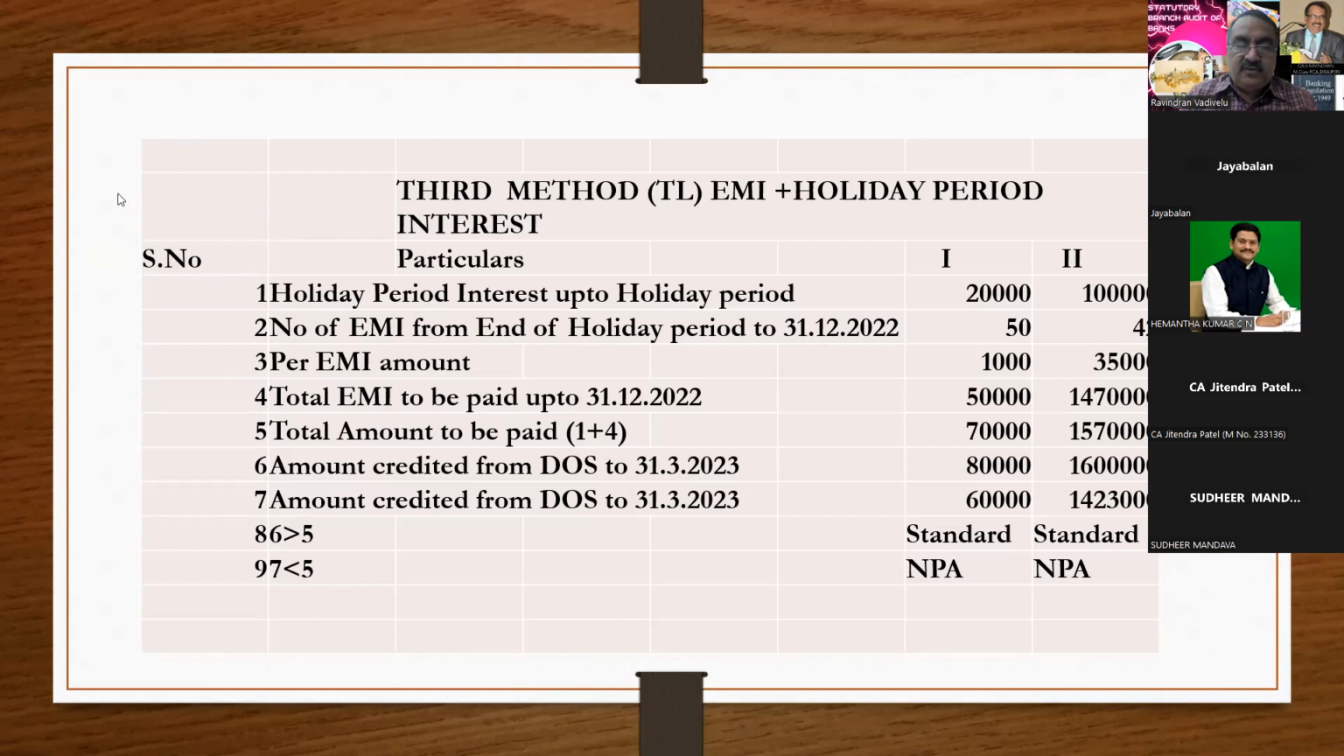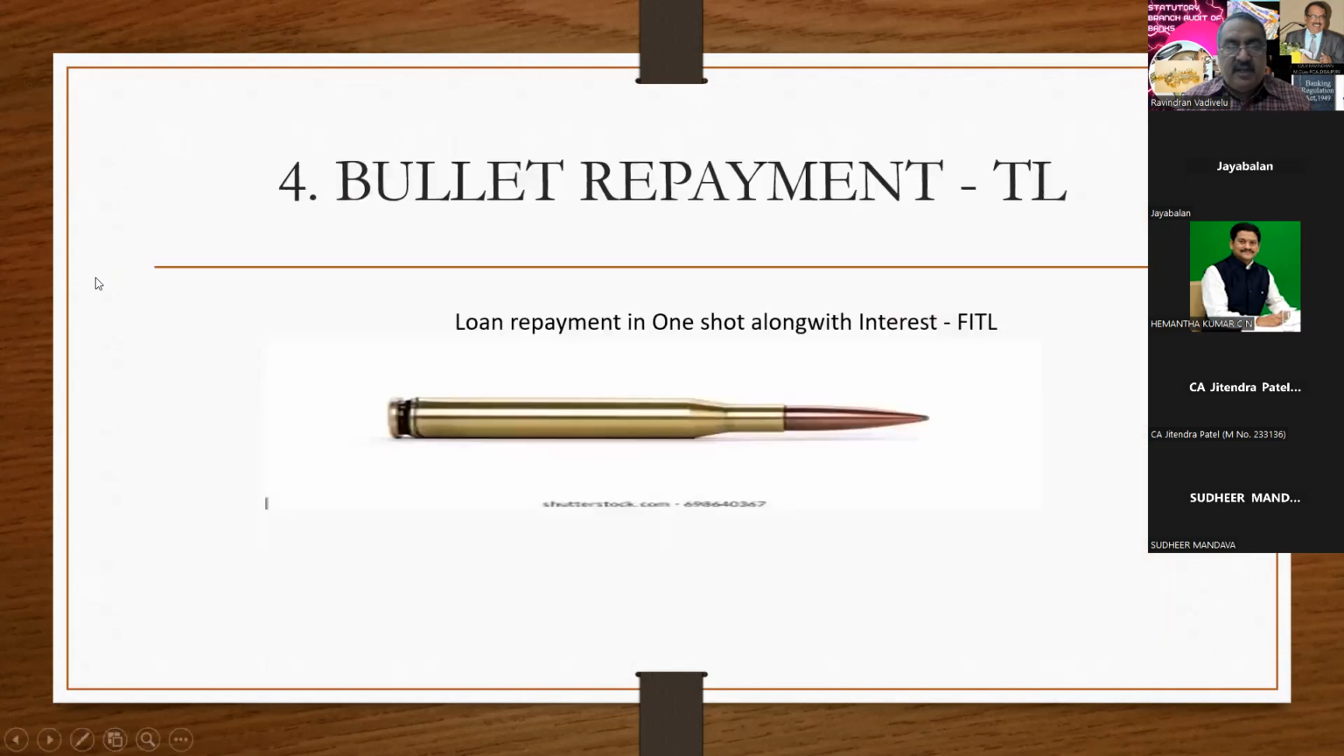Okay, now I am moving to point number 4. That is bullet repayment. This is a very, very important type of loan repayment. That means at one shot you have to make the repayment.